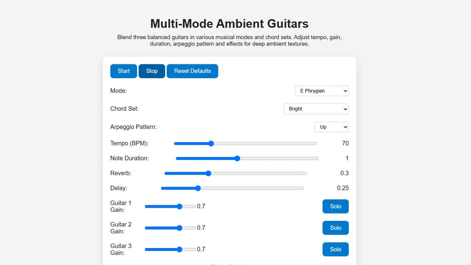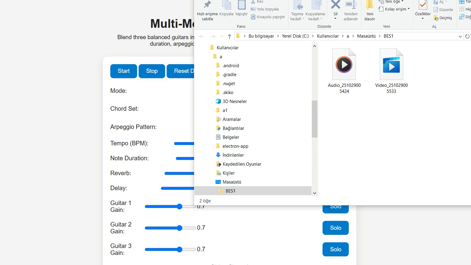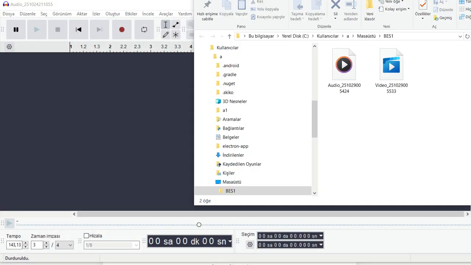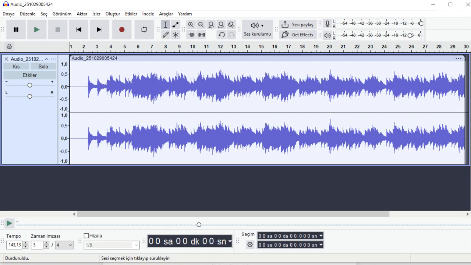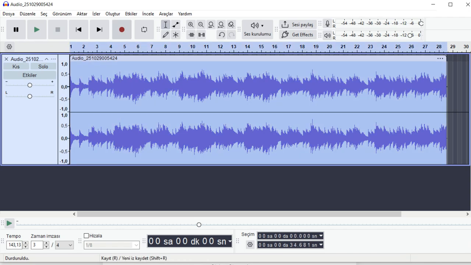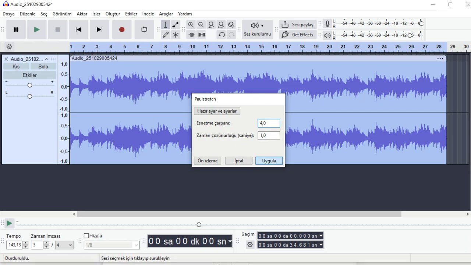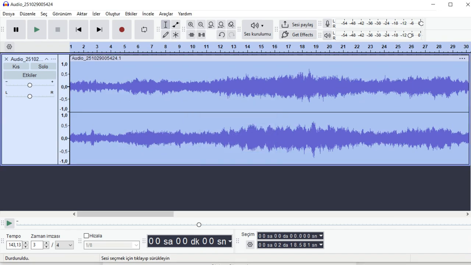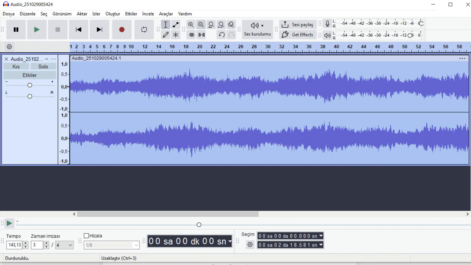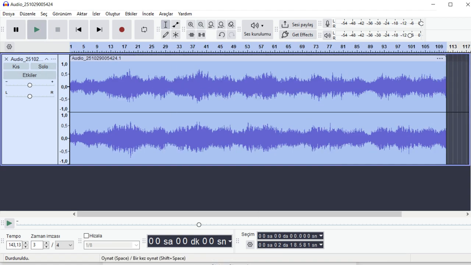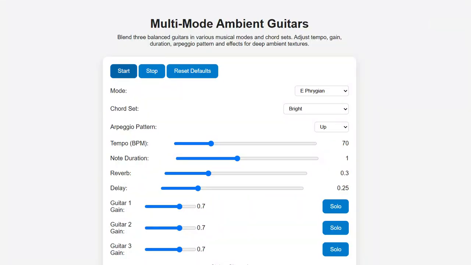In practice, randomization does not mean chaos. Rather, it introduces micro-variations that mimic organic human behavior and natural acoustic motion. In a system like Tone.js, randomization can be integrated at multiple levels. For example, modes and chord sets can be switched at periodic intervals, creating evolving harmonic color. Within each mode, weighted random note selection ensures that no single pitch dominates, while still maintaining tonal coherence. The ear perceives this as movement inside stability, a core aesthetic of ambient and generative composition.